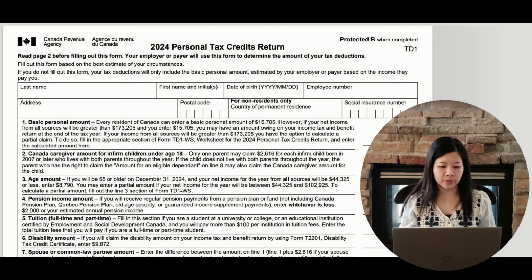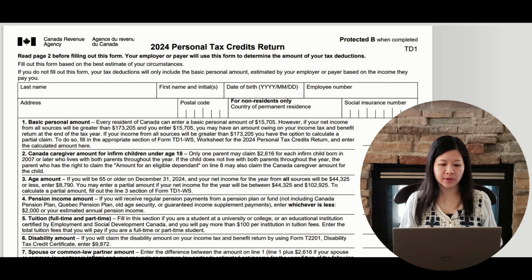Line 5 is the tuition amount. You may be eligible to claim this amount if you are a full-time or part-time student at a university or college, or an educational institution certified by Employment and Social Development Canada, and you will pay more than $100 per institution in tuition fees. Enter the total eligible tuition fees. I have a video in which I talk about the tuition tax credit and tax planning strategies.